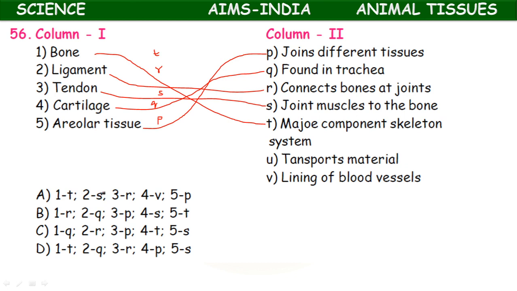So the first is T, the second one is R, third one is S, fourth one is Q, fifth one is P. Okay, so that's why you need to match first, then you have to choose the code.